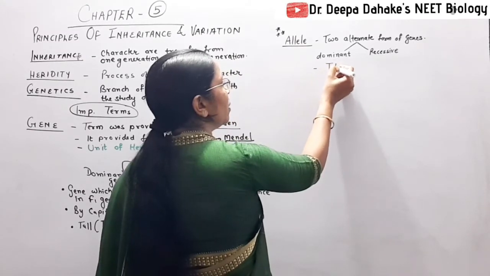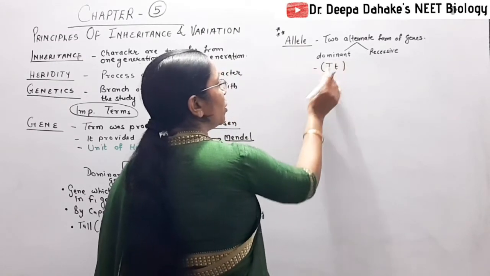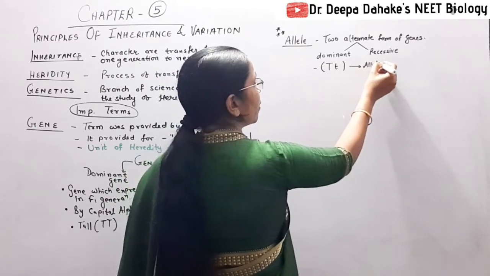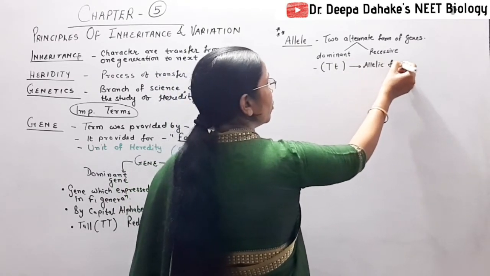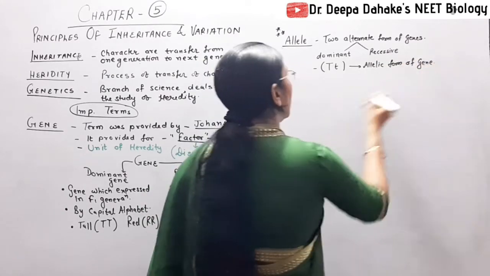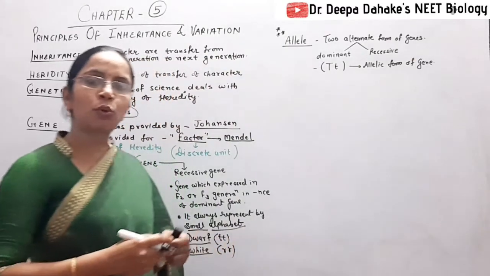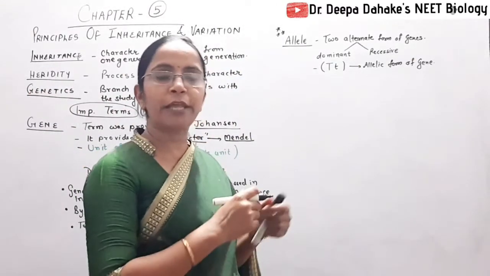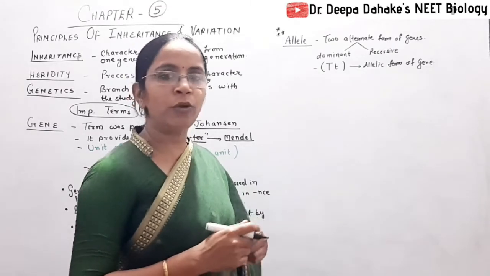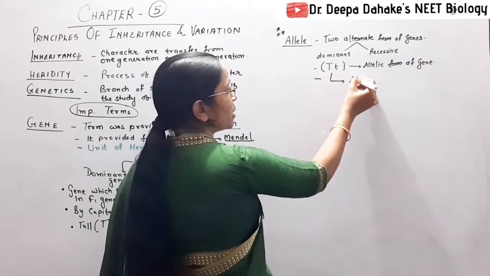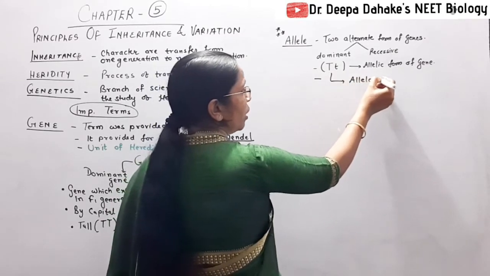Here you remember capital T and small t are the allelic forms of gene. And the progeny which shows both the forms of the gene, when both alleles are present, that progeny or individual is called allelomorph.